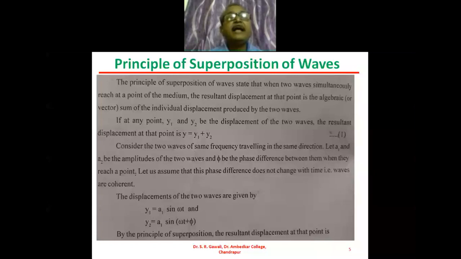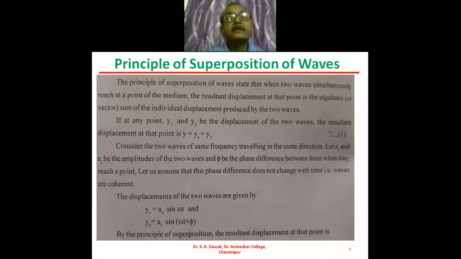So what is the meaning of that? Suppose we consider two waves traveling through the medium and arriving at a point in the medium. Then the resultant displacement at that point is given by the algebraic sum of the individual displacements produced by the two waves. Okay. So we will take the example.